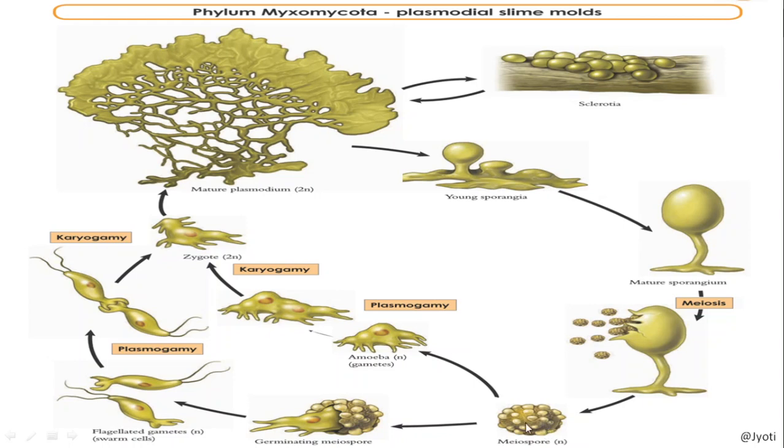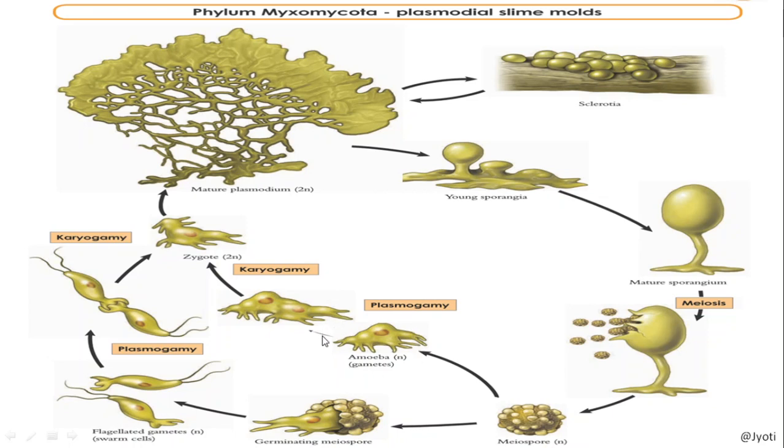See here, this is one spore, and that is carried by air from the region where the plasmodium is present to the other region, where they develop into another plasmodium. So here you can see how the spore is developing into a plasmodium. Here again they can undergo sexual reproduction.